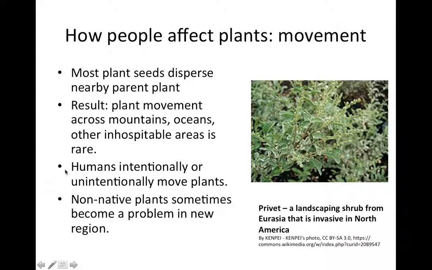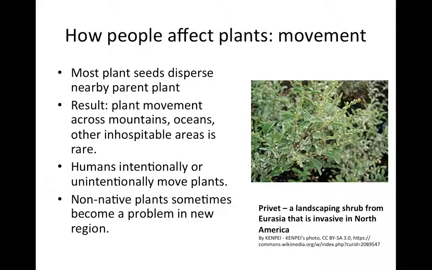However, over the last few hundred years, as humans have become better at moving between geographic areas, first with shipping and now with flights, humans have increasingly, either intentionally or unintentionally, moved plants across long distances. The result is that non-native plants, plants from elsewhere, often become introduced into a new area.